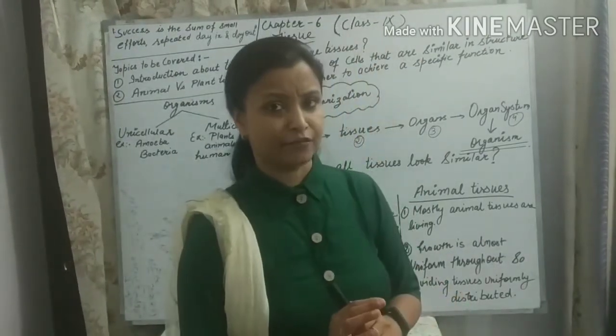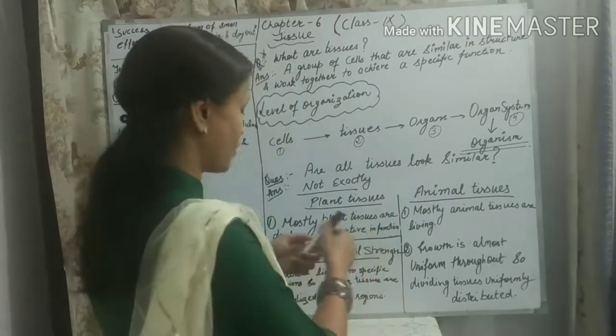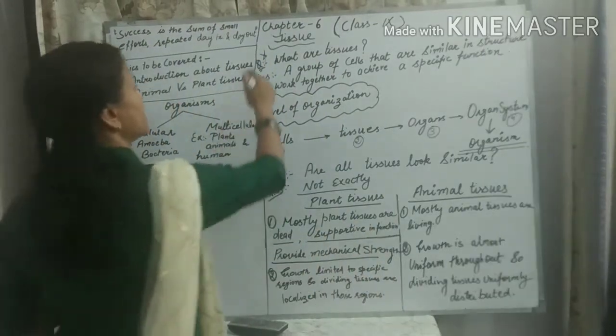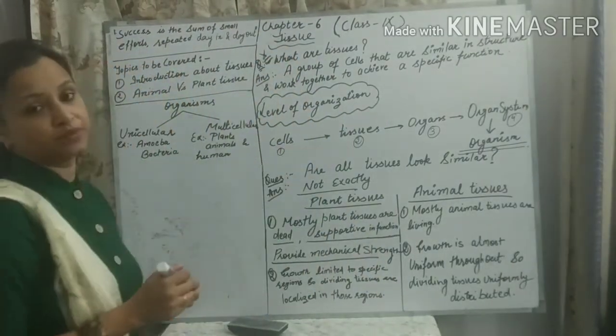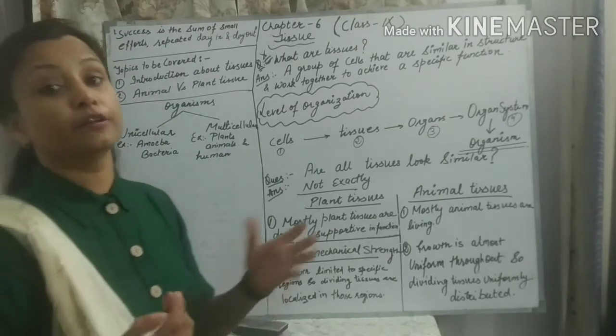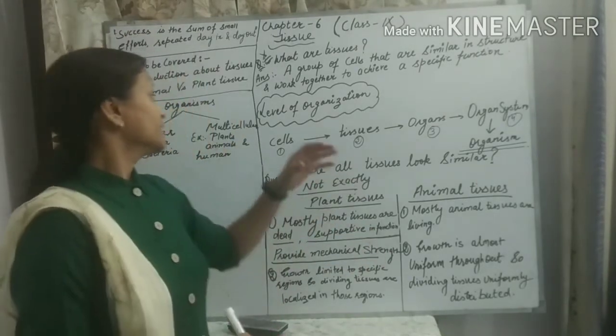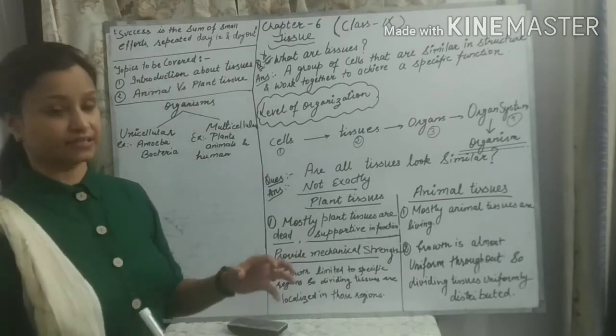It is a very easy and very important definition. A 1 mark question can come from this: what are tissues, or define tissue. Okay. Now let's move to the next.